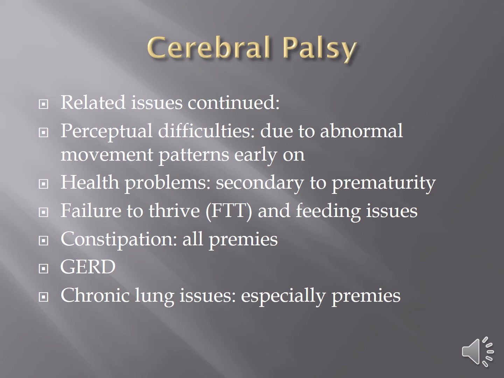Kids with cerebral palsy also can have feeding issues, which can lead to failure to thrive or not. But they most definitely are going to have some difficulty early on. If a child has either low or high muscle tone, they're going to have trouble nursing, and they're going to need some special assistance with that. Some kids with high tone, I just give up and I don't even bother with the bottle.